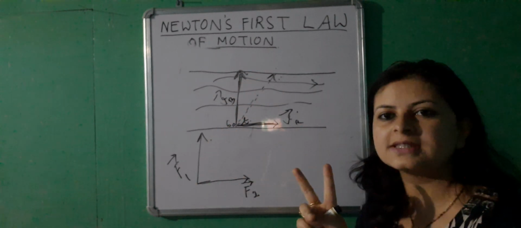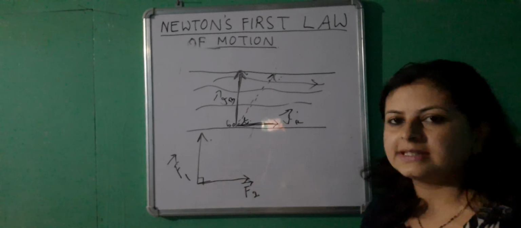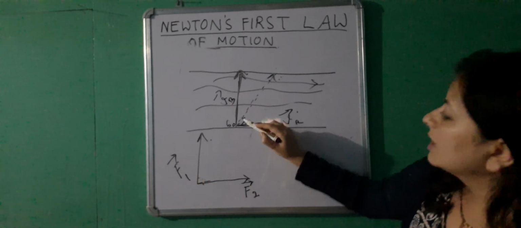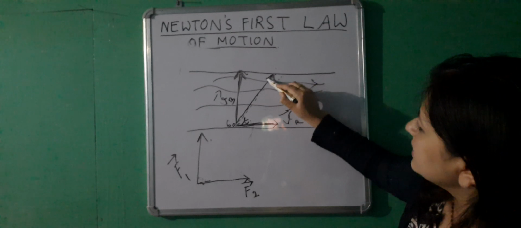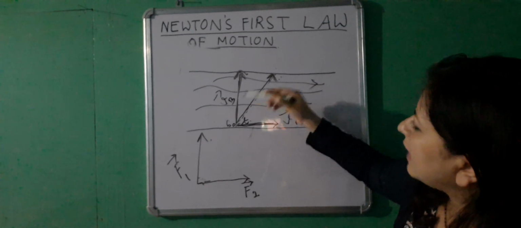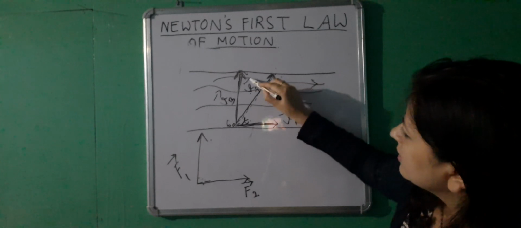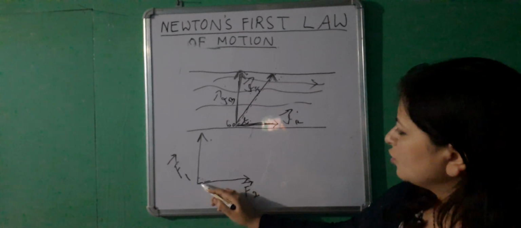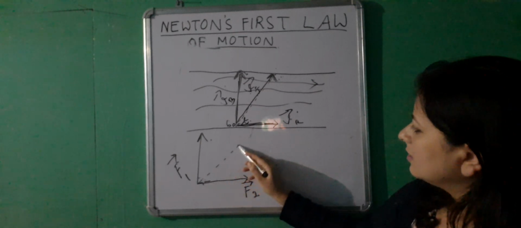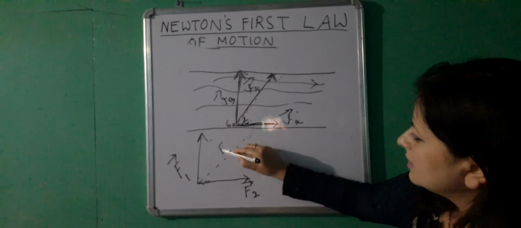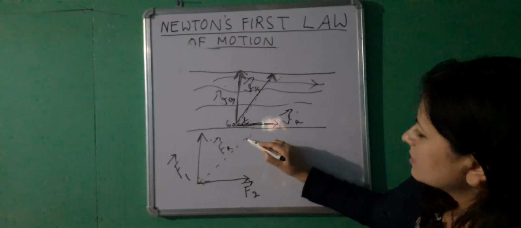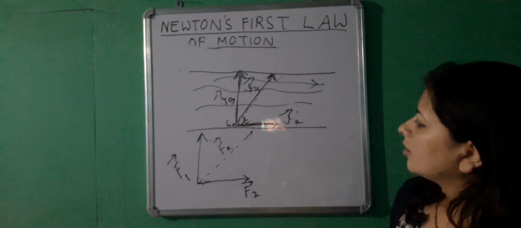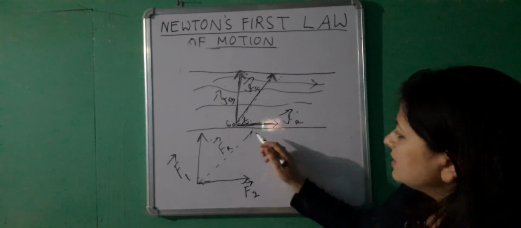If you talk about velocity, the velocity of the boat is in this direction and the velocity of the river is in this direction. The resultant of the forces acting in these two directions: we have two forces which make an angle equal to 90 degrees with each other. It is not important how much angle they make with each other now, but the final direction or the destination of the boat is here. That means this gives you the final velocity, say Vf, due to the final force produced because of these two forces. So we have a final resultant force, say Fr, because the boat has reached this point. Now how did it reach here, or what are the factors that made the boat reach here and not here?